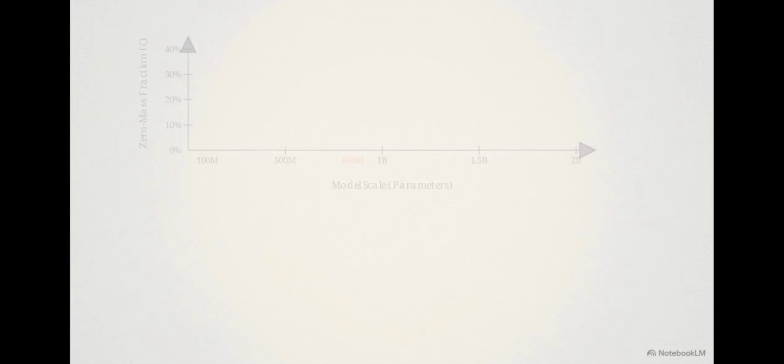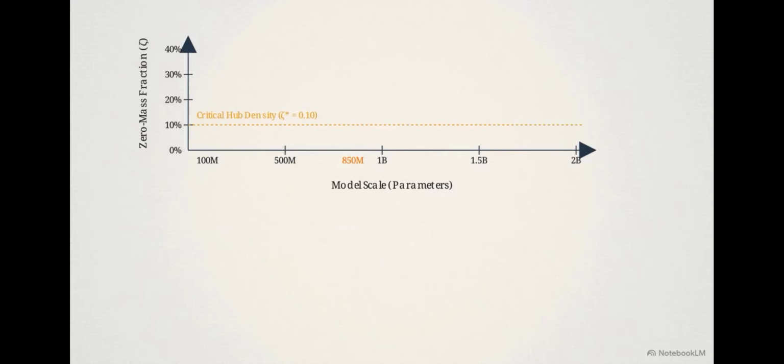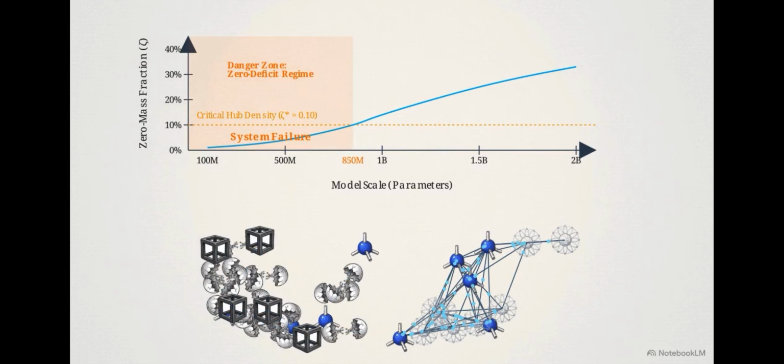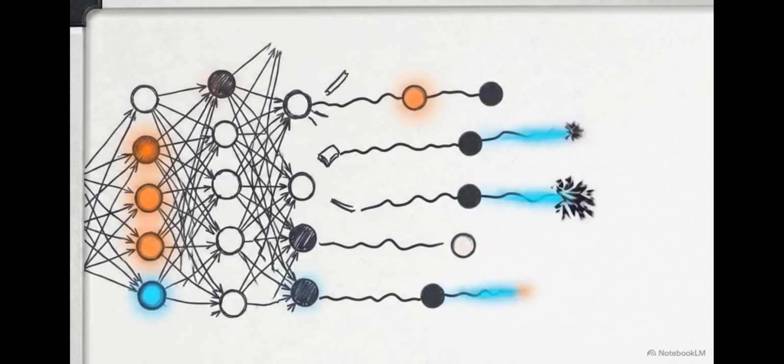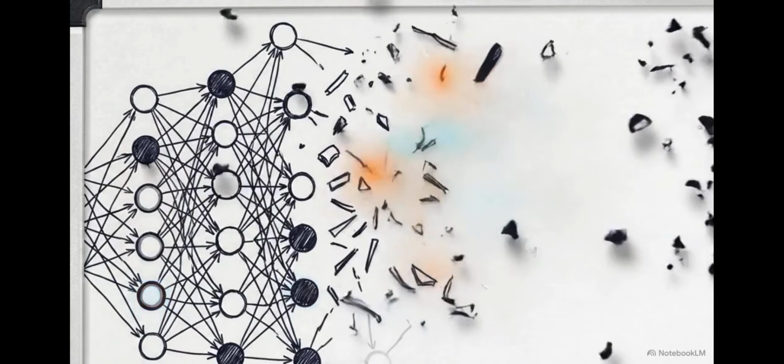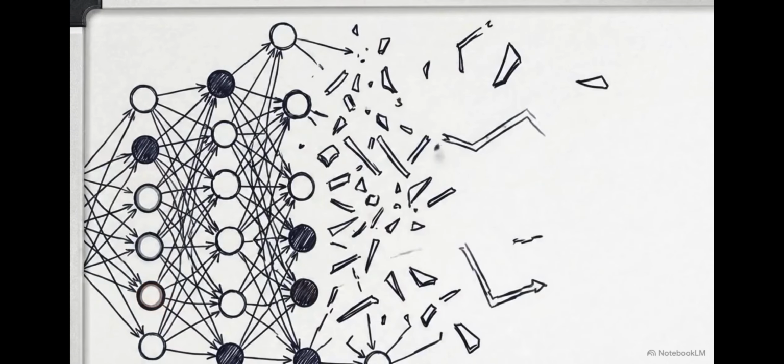This discovery revealed a physical floor for AI performance. Models under 850 million parameters fail because they cannot naturally sustain a 10% zero mass. They lack the minimum volume of routing hubs required to move information. Without that 10% threshold, the internal routing network collapses. The model tries to process logic, but it has nowhere to send the signal.